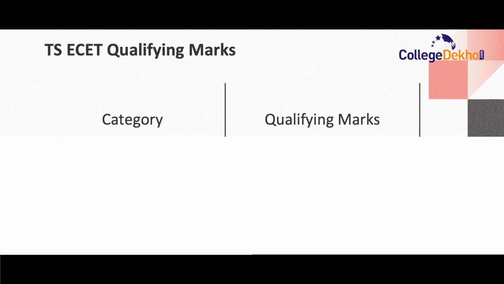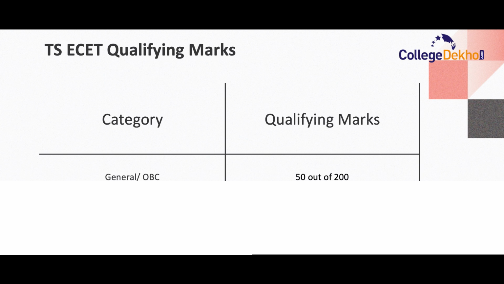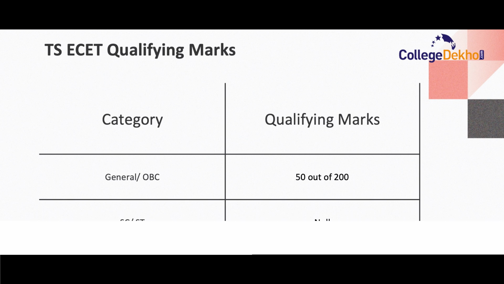The qualifying marks is divided for different categories. For example, for general and OBC category candidates, the qualifying marks is 50 out of 200. That means the candidates need to score a minimum 50 marks out of 200 to get qualified for the exam, while there is no minimum qualifying marks required for SC and ST candidates.